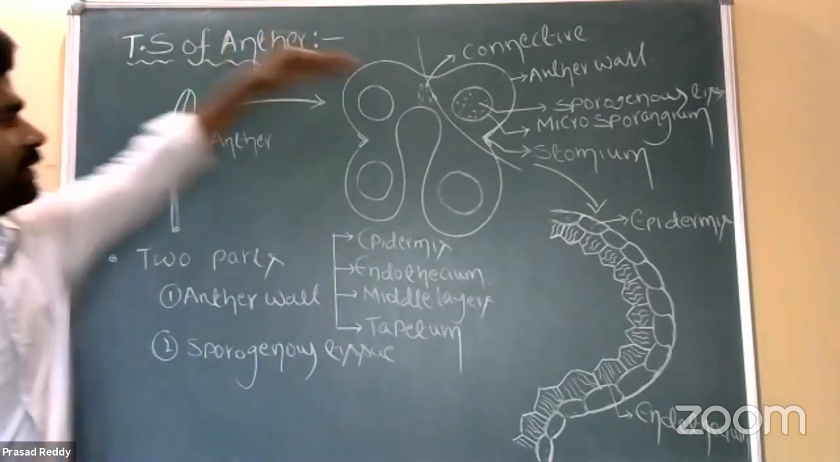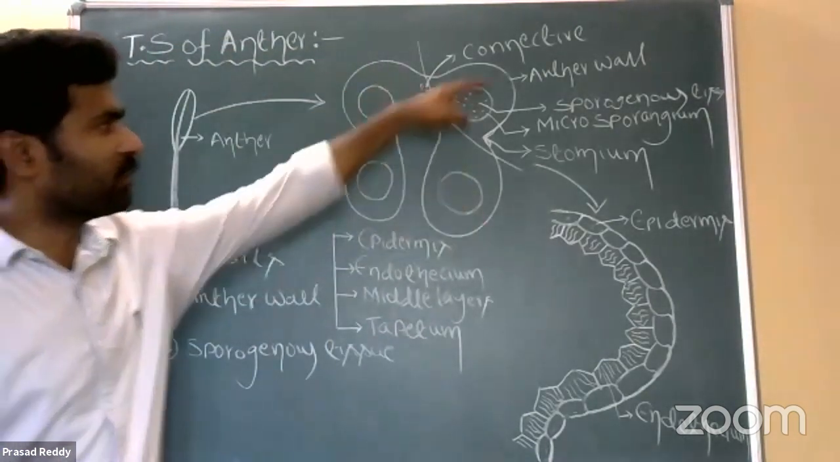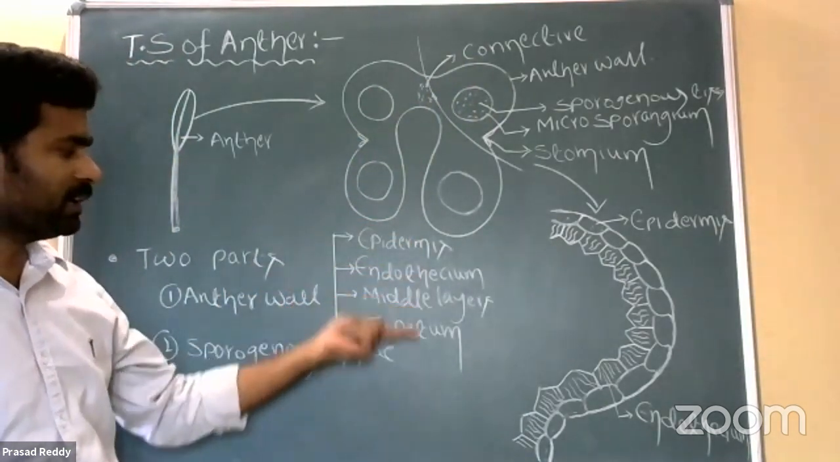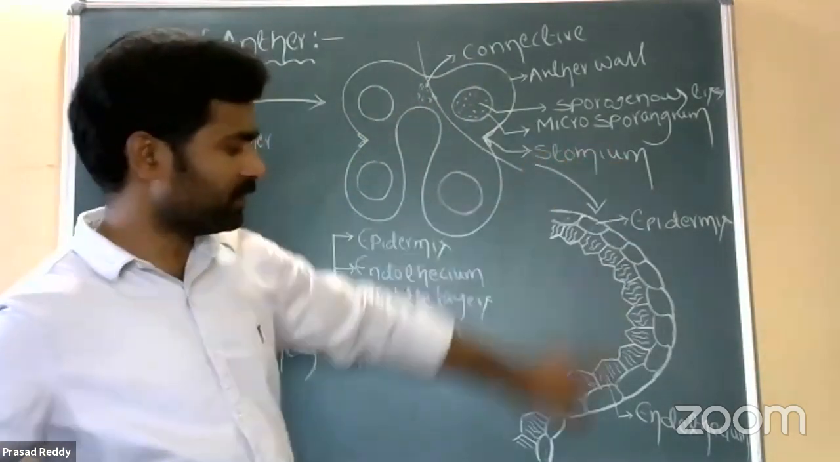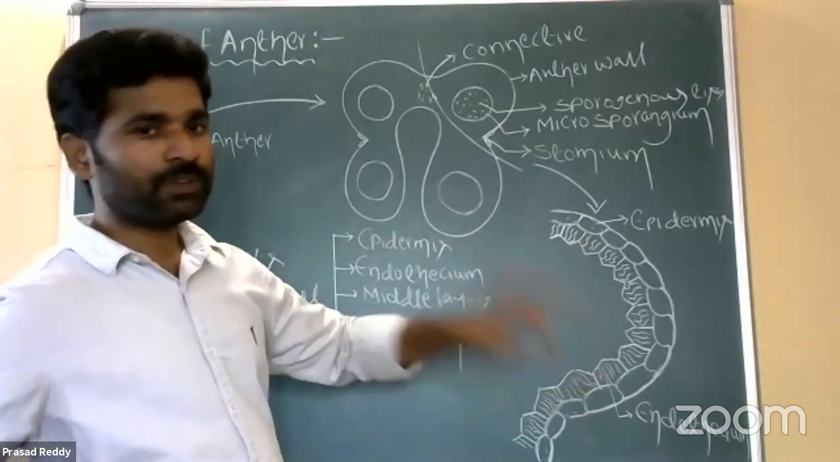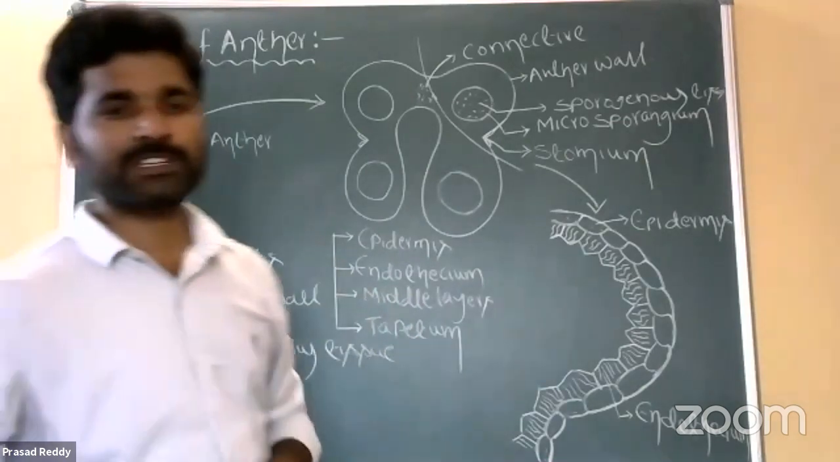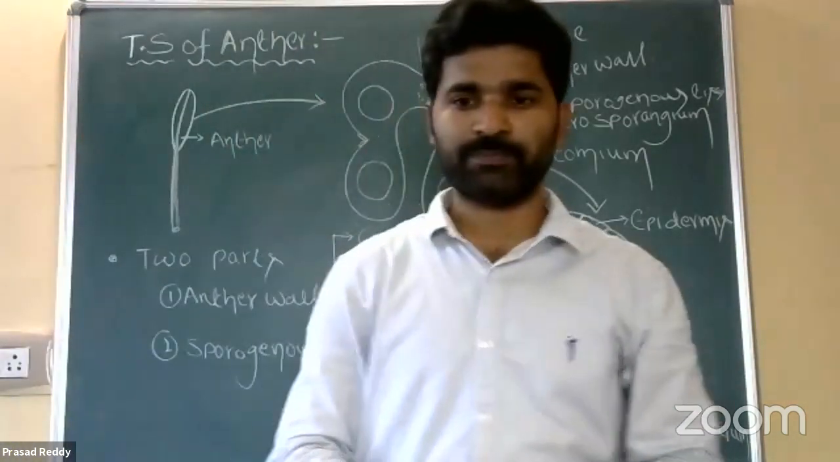See the tiers of anther, in that anther wall. In the anther wall again, four layers: epidermis, endothecium, middle layers, tapetum. Here it is epidermis, second one is endothecium. So remaining two more parts are there, the middle layers and tapetum. That information we'll see in the next class.